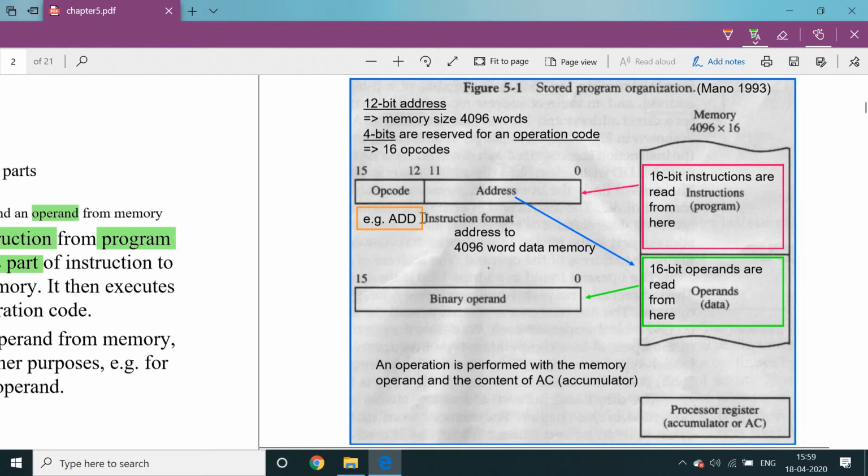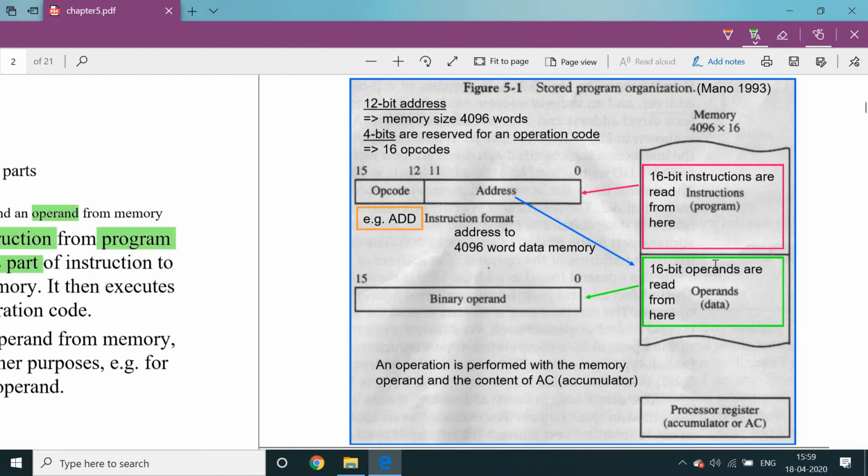For example, an add instruction format addresses a 4096-word data memory. First the instruction is read from this memory location. That instruction will be stored into the instruction format. From this instruction format, an address is generated. With the help of this address, we select one location in this memory.